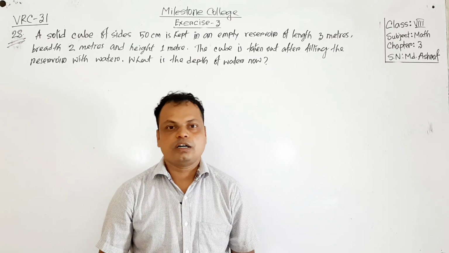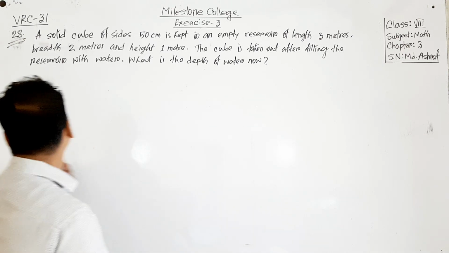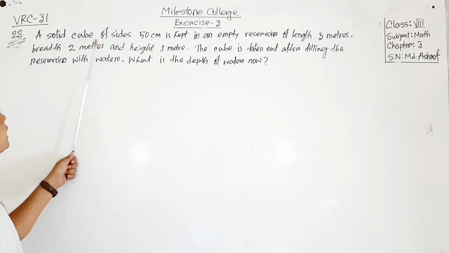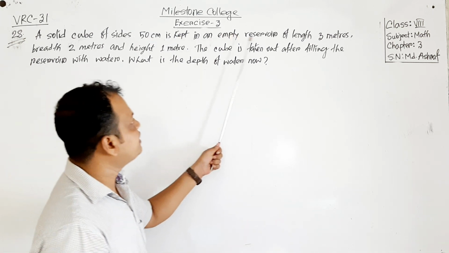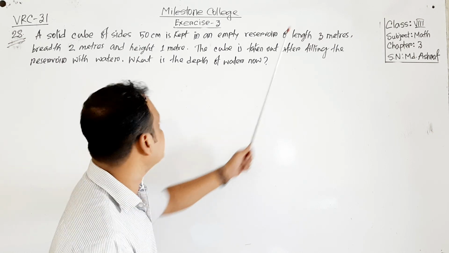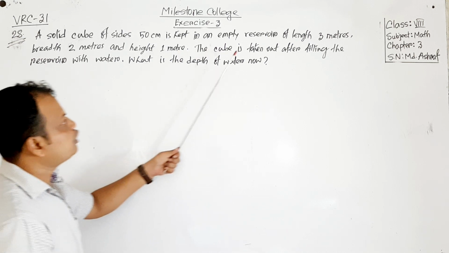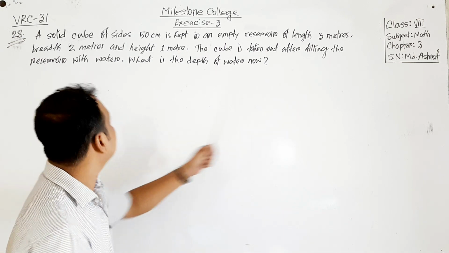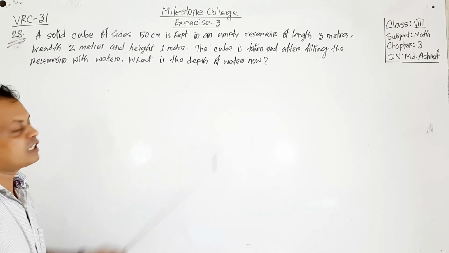My dear students, look at the next question, question number 28. Read the question first. A solid cube of size 50 cm is kept in an empty reservoir of length 3 meters, breadth 2 meters and height 1 meter. The cube is taken out after filling the reservoir with water. What is the depth of water now?